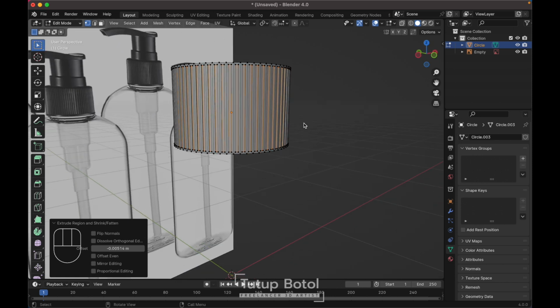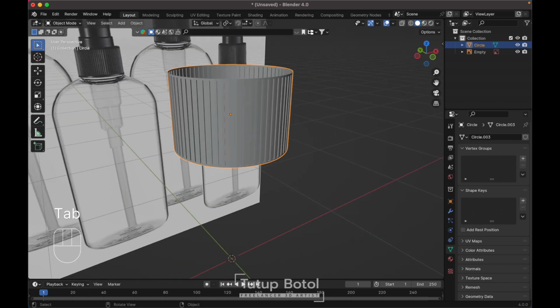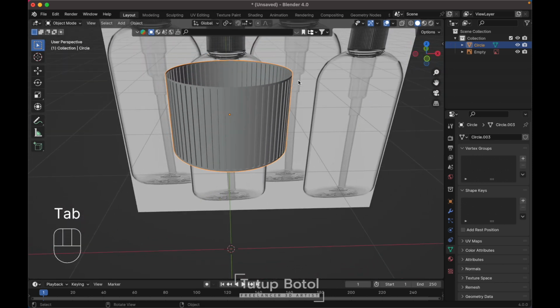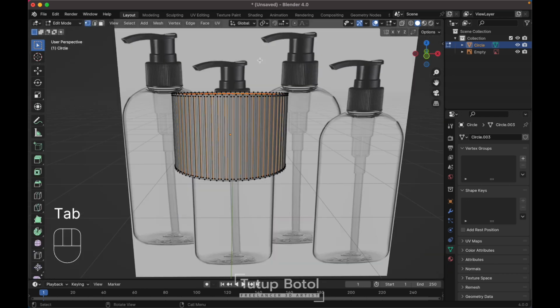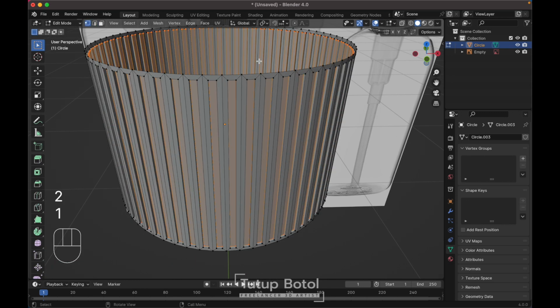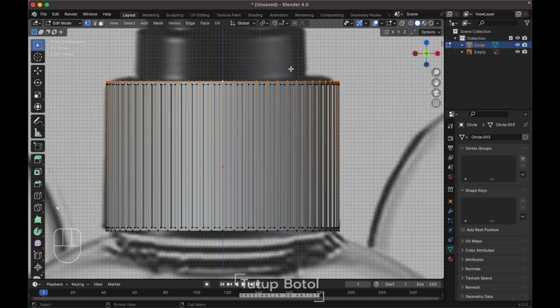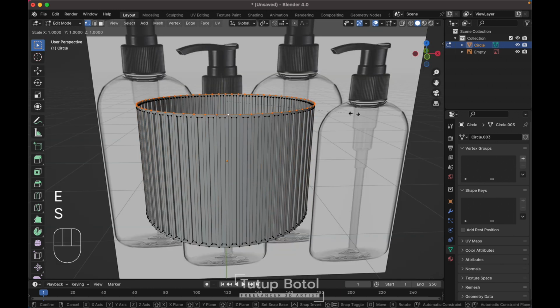Okay. Let's see it in object mode. We have a result like this. Then tab to the edit mode again. Select all of this. Then we can press E to extrude, S to scale it.